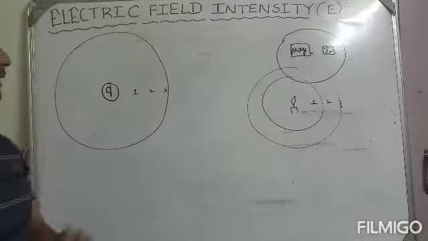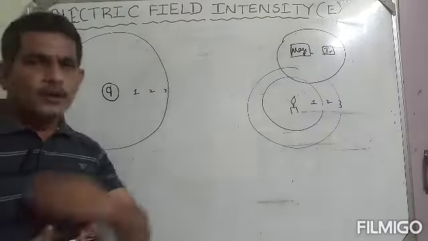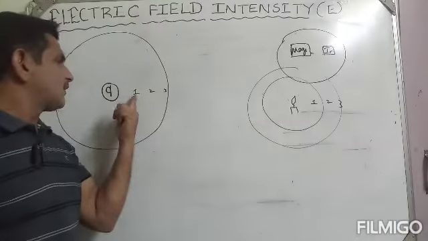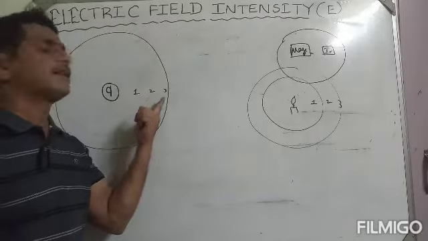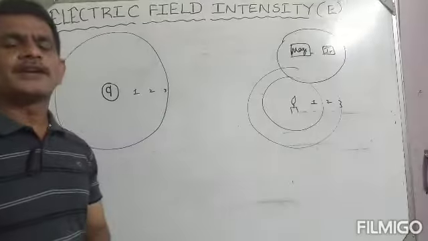Whereas the property around the charge is invisible, so we have to take one representation to show where the electric field is strong or weak. To get that knowledge, we introduce one physical quantity, the electric field intensity.